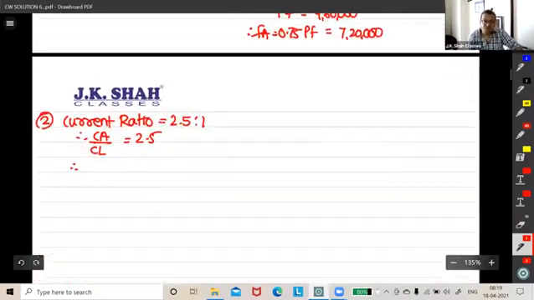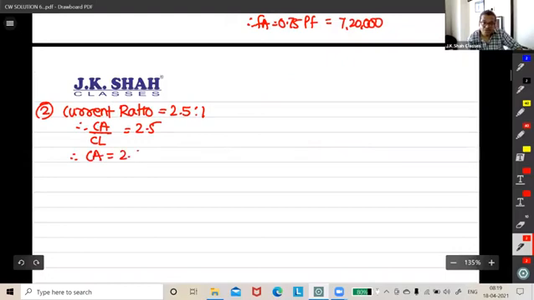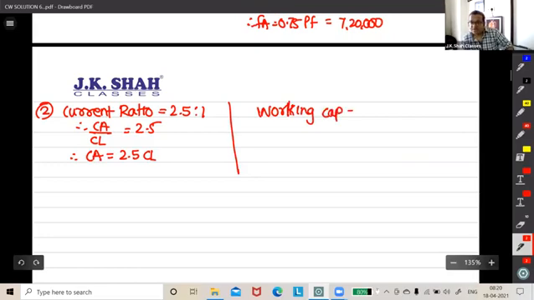Absolutely no problem. You can just convert it as CA is equal to 2.5 CL. Sir, what is the use of this? Are they using working capital? What is told in the question? Working capital is 240, correct? Therefore, current assets minus current liabilities is 240. Put current assets as 2.5 CL. It will solve your problem.